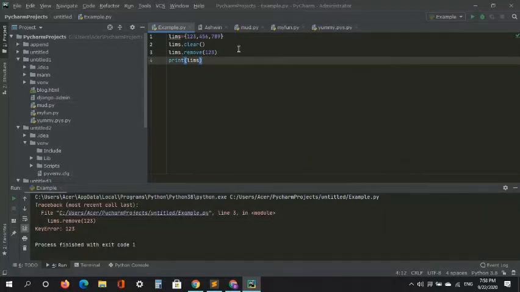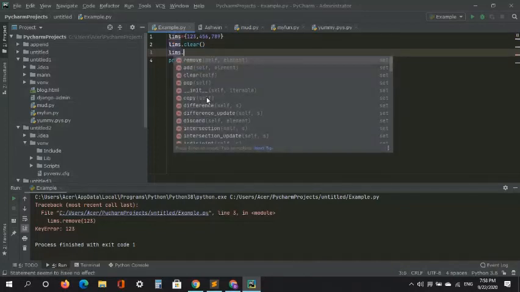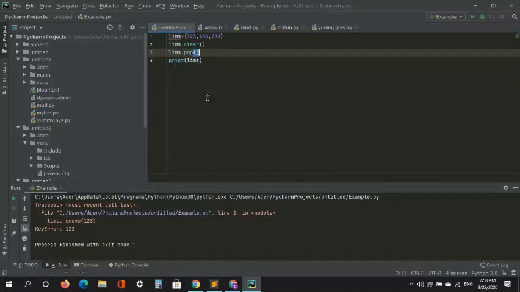oh, key error. Oh, I guess this needs keys, which is an advanced concept. So let's just say dot, then we have pop. Okay, so pop actually comes for lists also. What pop will do is take one value from it. So it's just one key.